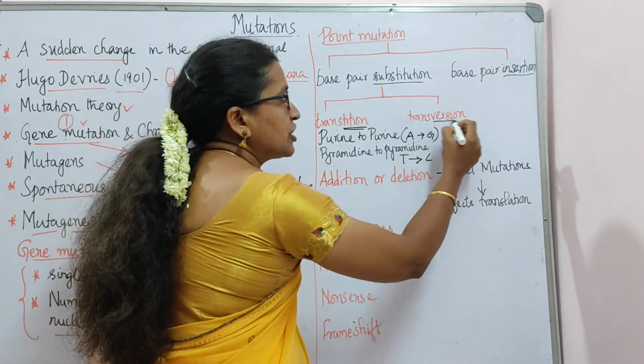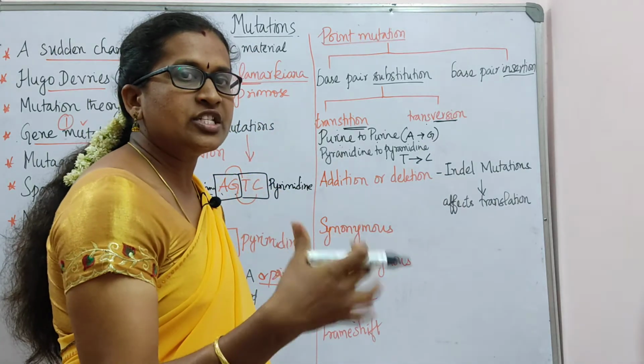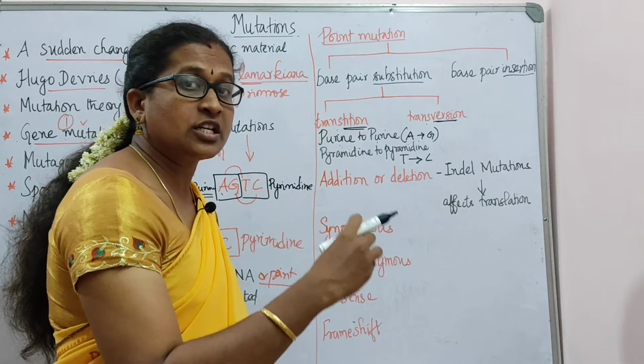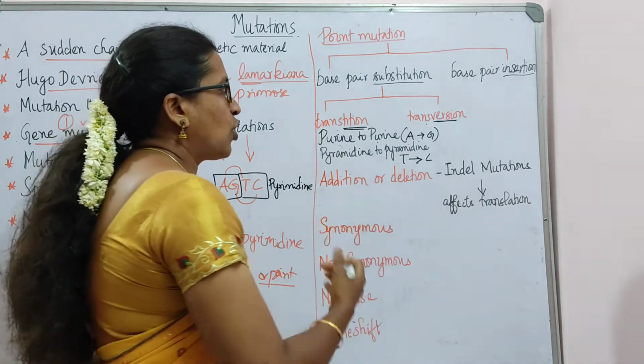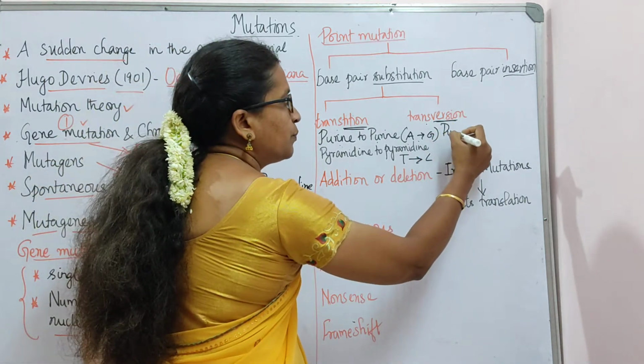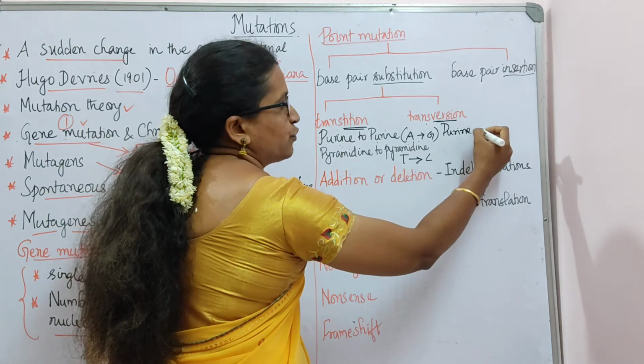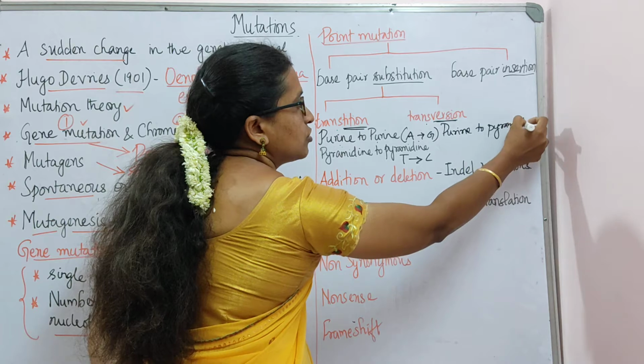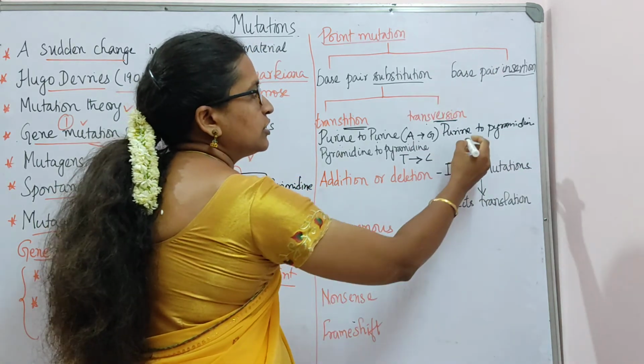But in transversion, remember the word, the version itself is getting changed. So here a purine will change to a pyrimidine.